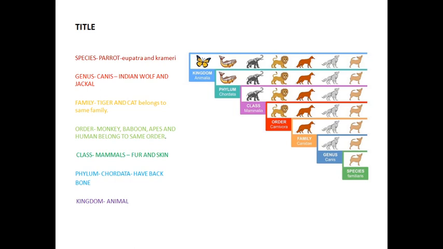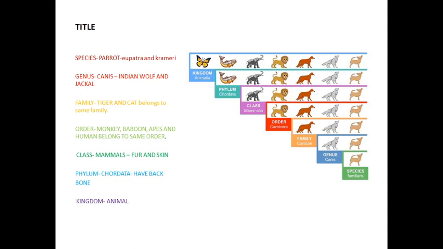What are the salient features of these organisms? As well as the next one, Chordata, Aves, Mammalia. These are the topics we will discuss later. For this session, only the introduction and classification of living organisms.